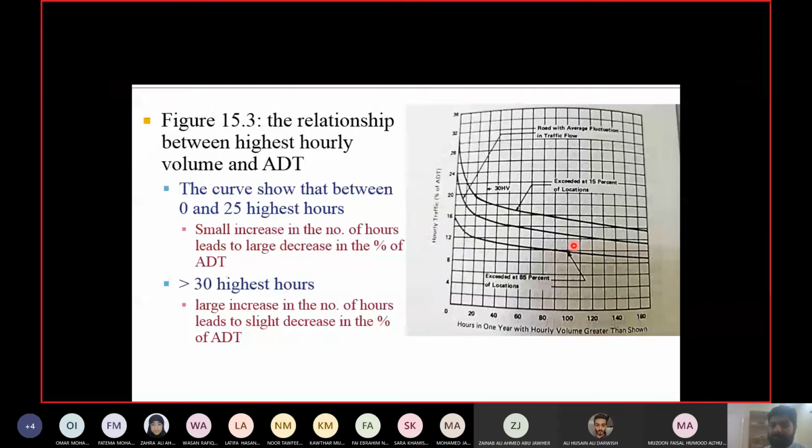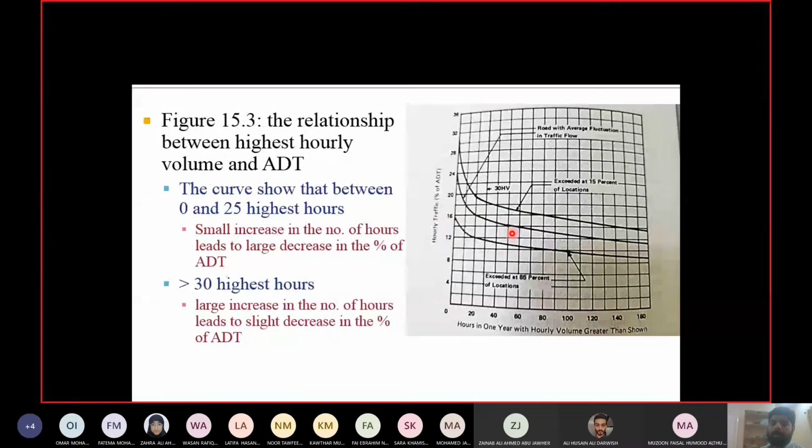So you can see there are 3 different curves here. They are for different types of locations. I already told you, for each type of location you may have a different curve. So this one is for a normal location, this one is for 15% of the locations, this one is for 85% of the locations, okay. We are not going into the details of why 15%, why 85%. Again, you will learn about it in the traffic engineering course.